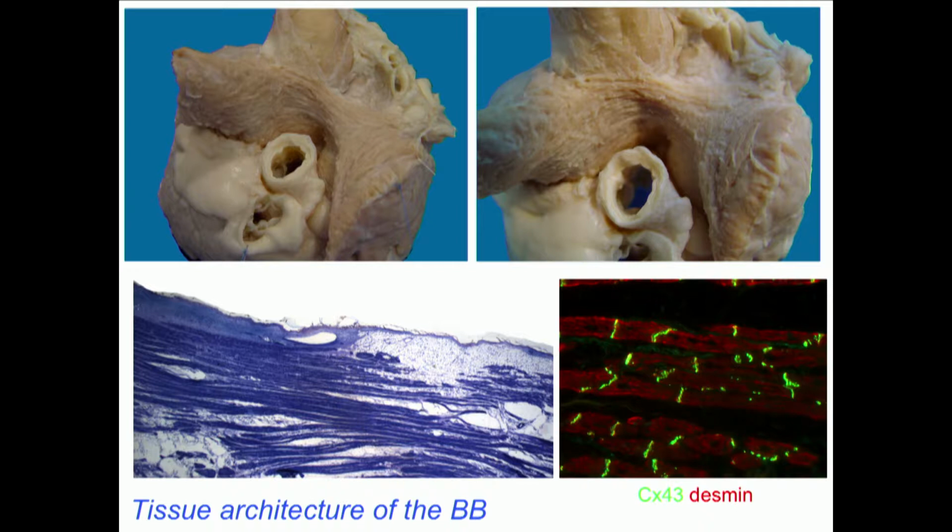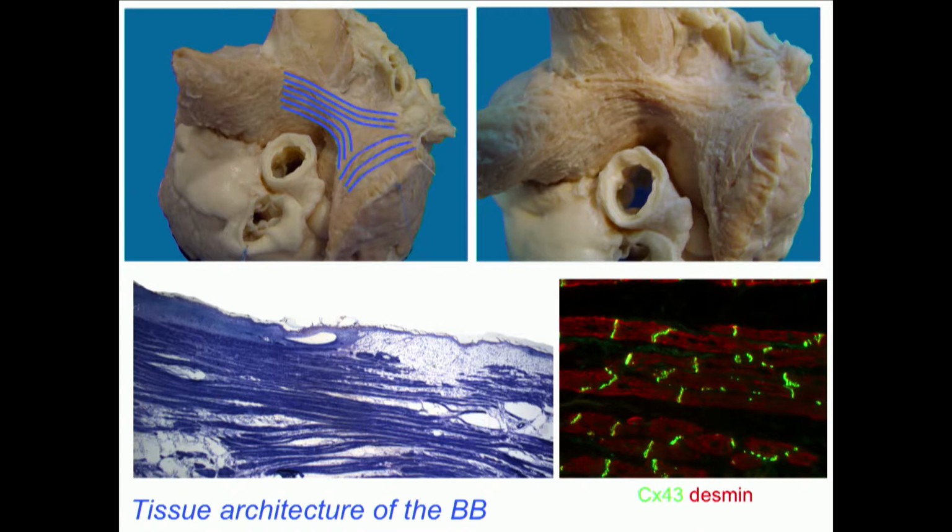Histologically, you can see that it consists of these slender fibers, which can be separated by fibrous tissue over extensive lengths. It's also interesting that macroscopically, if you look at the fiber orientation, Bachmann bundle runs into the fibers of the atrial free wall at right angles.